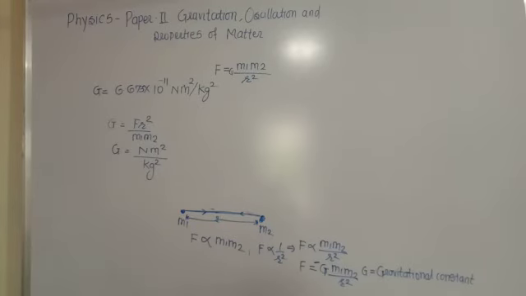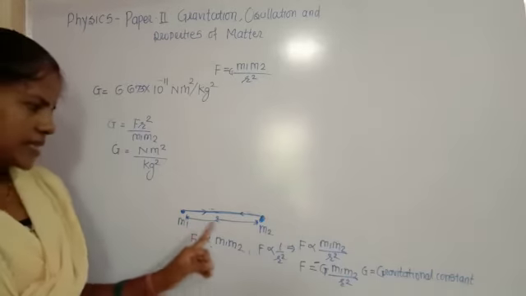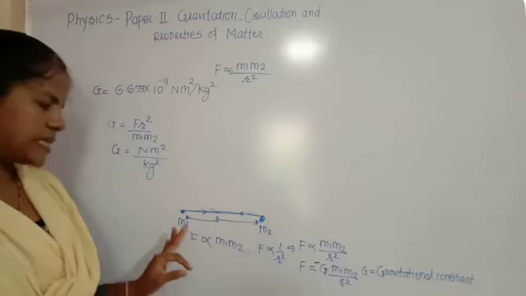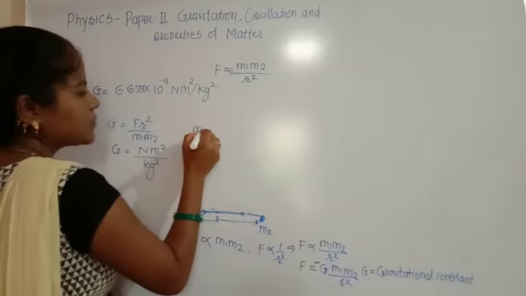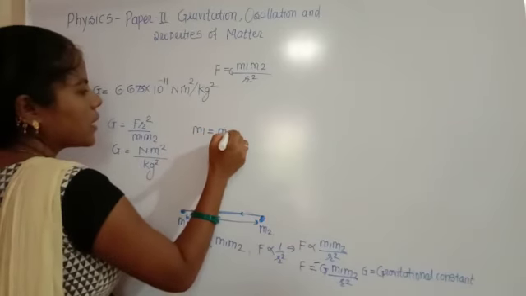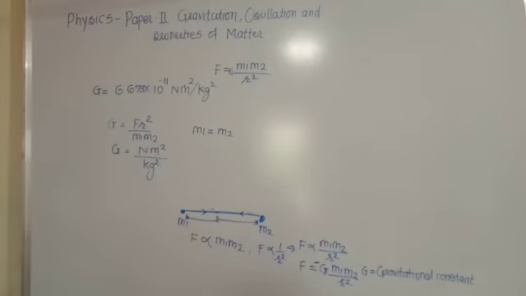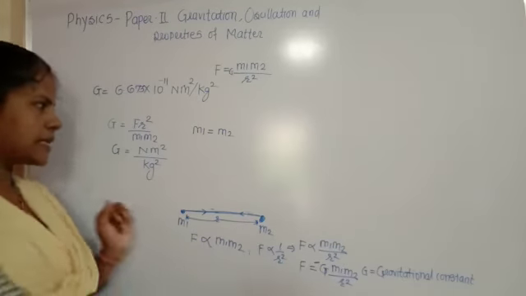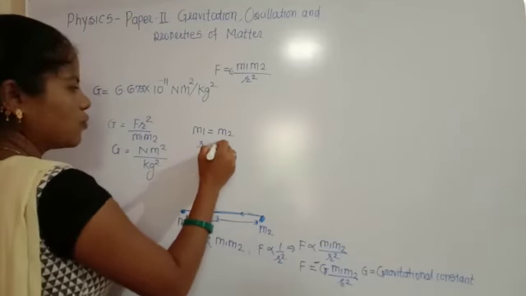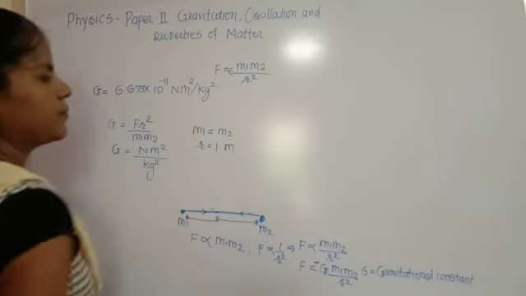And if m1 is equal to m2, that means m1 and m2 have the same mass, and the distance between these two masses, capital R, is equal to 1 unit or 1 meter.